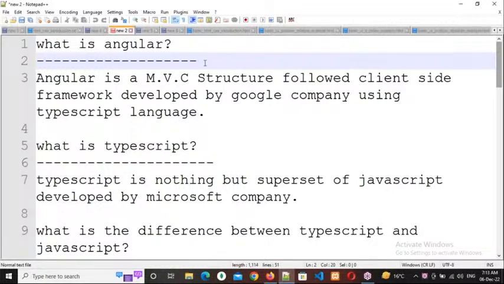So the technologies you are using should have the capacity to connect with the database. Those technologies can be called server-side technologies. The technologies that don't have the capacity to connect with the database can be called client-side technologies. Those who have it are server-side technologies, those who don't are client-side technologies.